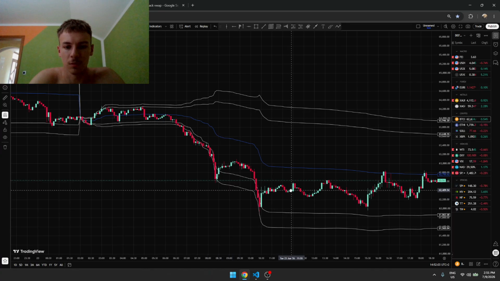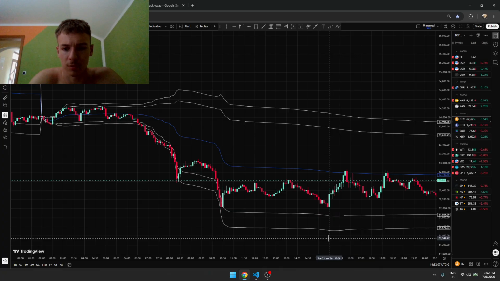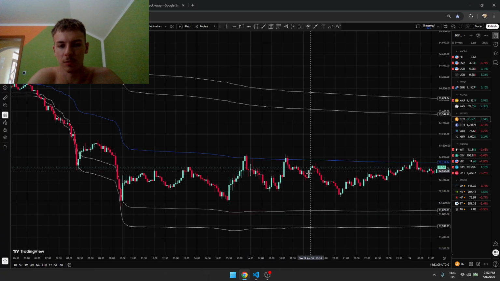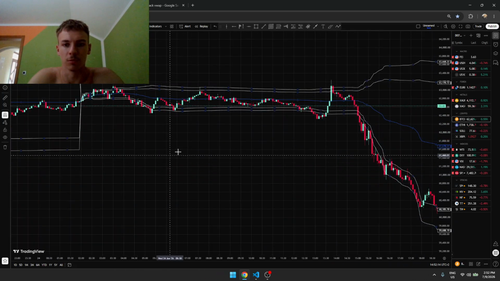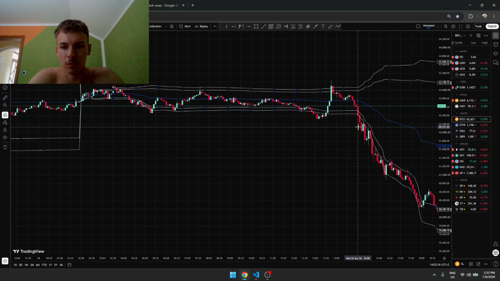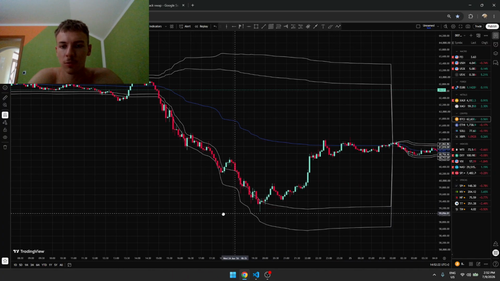So this is, if we wait for market open right here, and it doesn't come into the in-between VWAP standard deviations, so we go to the next day. The problem are those trending markets which do not reverse, they just continue.